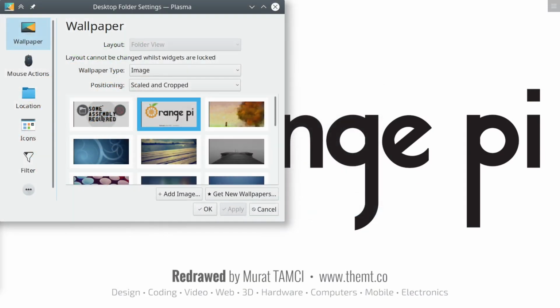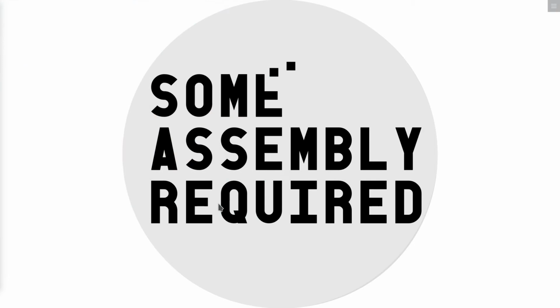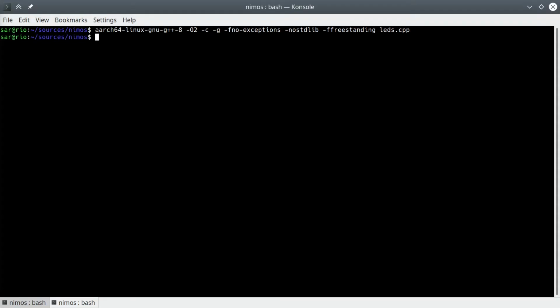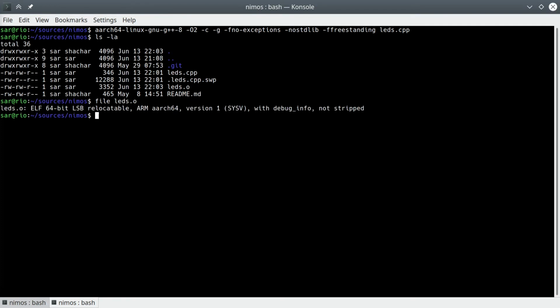With the serious impediments out of the way, let's handle the trivial stuff, like actually compiling our code. And it compiles! Huzzah! We can see that GCC created a file called leds.o. The file command looks at the file and tells us what it is. Let's try to analyze what it tells us about leds.o. ELF, or executable and linkable format, is the file's format. Almost all modern Unix-like systems use it for executables and libraries. For completeness' sake, I'll mention that Windows uses a format called Portable Executable, typically marked PE. LSB means that this file is in least significant byte first format, aka little endian.